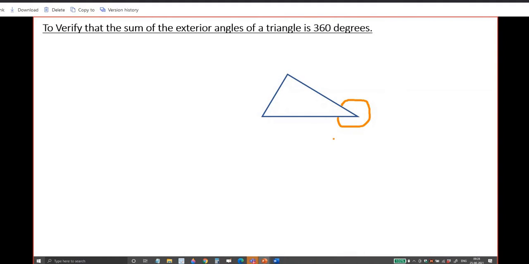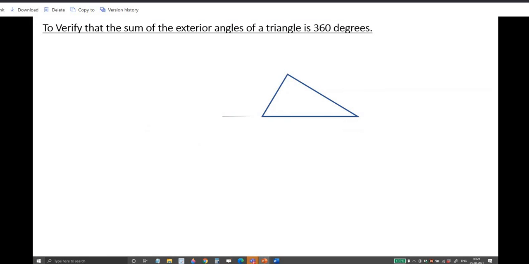Yes, sir. That is the reflex angle of the interior angle. It is not the exterior angle. That is the reflex angle. Suppose some angle is there. If this is the angle, what do you call this bigger angle? Reflex angle. It is not the interior or exterior angle of a triangle.